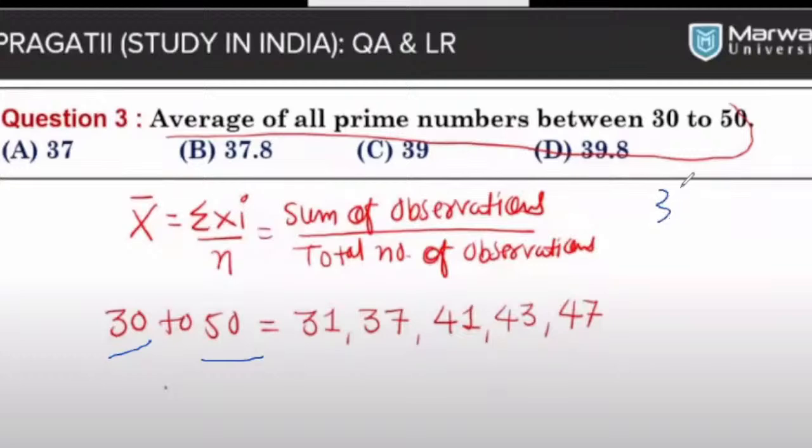So 33 doesn't have only 2 factors. It has 3 factors, right? Who can tell me over here what do I have to do?